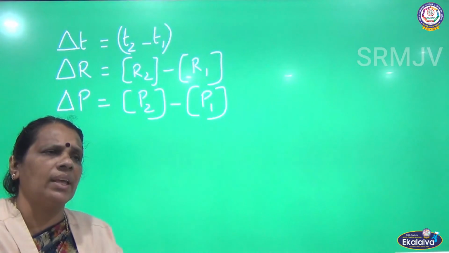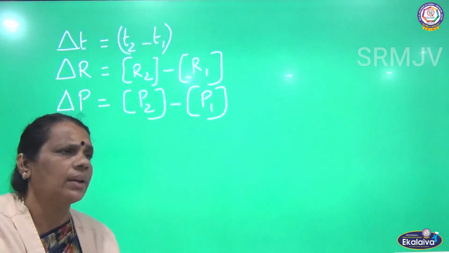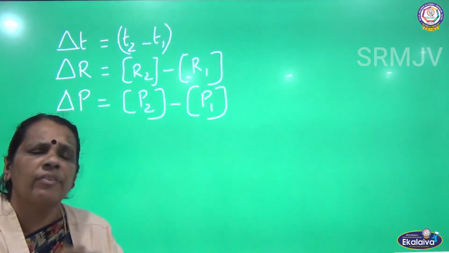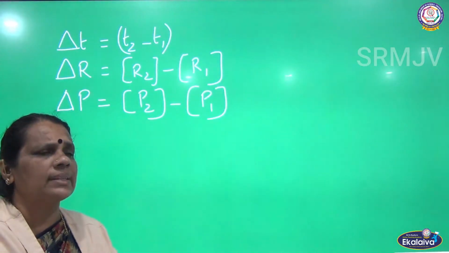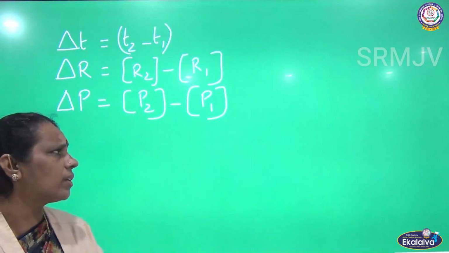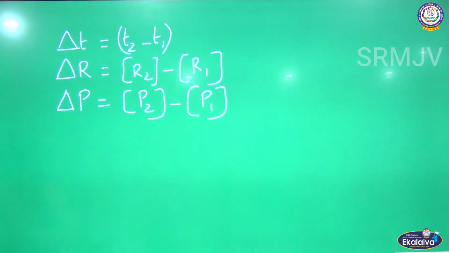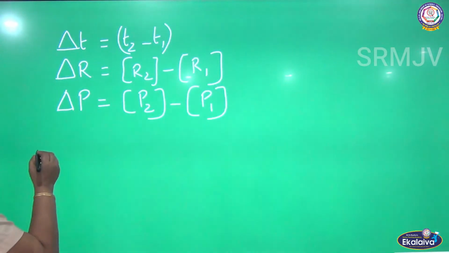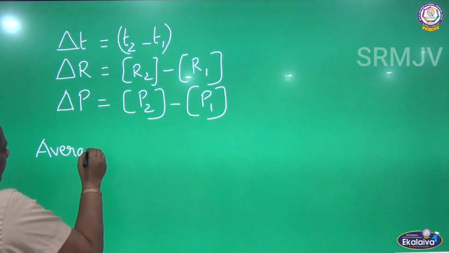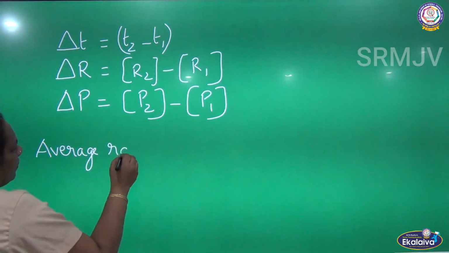So, the difference between the final and the initial concentration. And what is delta P? It is nothing but the difference in concentration of the product, that is the final concentration of the product minus the initial concentration of the product. So, from this we are going to calculate the average rate of the reaction.